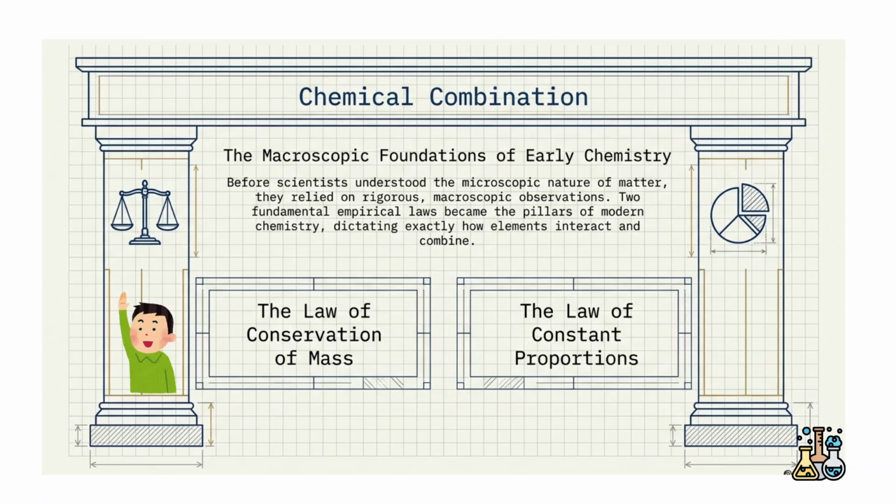The journey of atomic theory began with the query: when a chemical reaction happens, does the mass change? Or do elements always combine in the same way? These questions were answered by scientists like Antony Lavoisier and Joseph Louis Proust by way of two fundamental laws, the law of conservation of mass and the law of constant proportions.